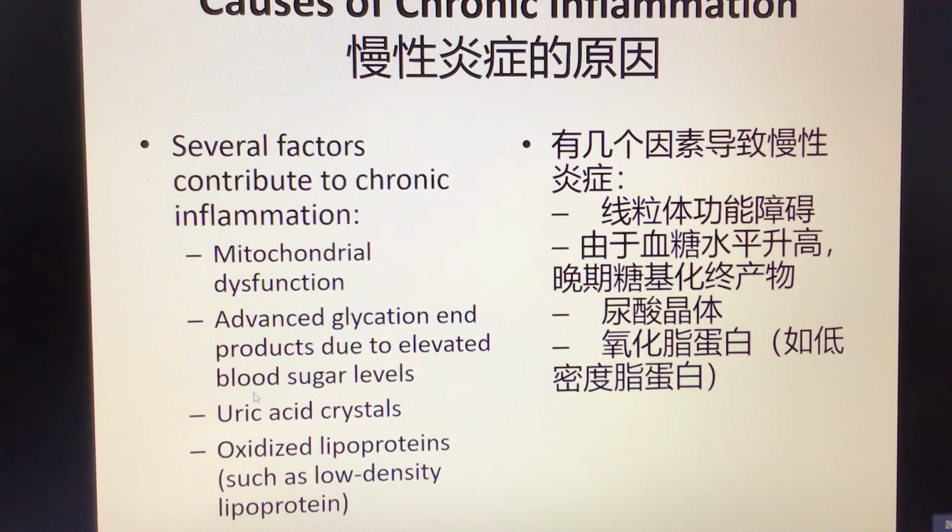Okay, when sugar levels in the body are too high, when your uric acid levels are too high, when your cholesterol gets oxidized, all these free radicals will go up and inflammation will go up. So it's very difficult for the body to handle this on its own without proper nutritional support.